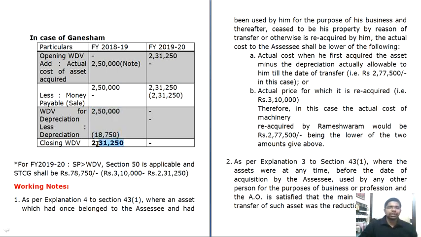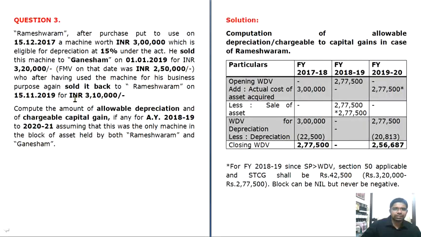So your closing written down value is 2,31,250, which will again be the opening written down value. Then you sell this asset again, and it is reacquired by Mr. Rameshwaram. Though this written down value is 2,31,250, Mr. Rameshwaram is purchasing it for 3,10,000 as mentioned in the question.